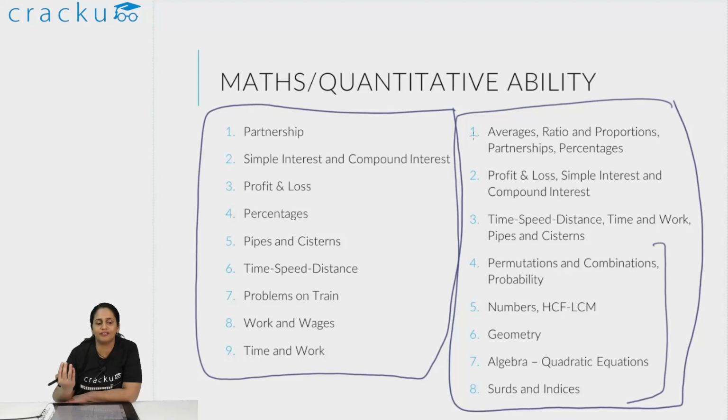Geometry, we had questions on polygons, triangles, and volume. So we will have to learn solids, triangles and circles, polygons and quadrilaterals. That we will definitely cover in the course. Algebra, only quadratic equation came, but since some algebra has come, I would say that we should learn inequalities, linear equations and quadratic equations, just to make sure that we are not leaving any important part behind. There was one question on surds and indices, and very simple. As long as you know what surds and indices are, you should be all set.